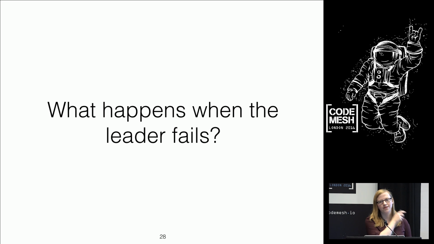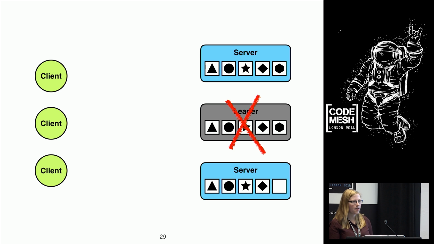What happens when the node that fails happens to be the one that we said was the leader, the one that was deciding the ordering of things, and the one that the client was speaking with? This is where things get a little tricky. So we still have 2 of the 3 nodes up, so we still want to be able to make progress and carry on with the system. And one of these other guys can step up and say, I'm going to be in charge, I'm going to take on this role, I'm going to take this responsibility for you.